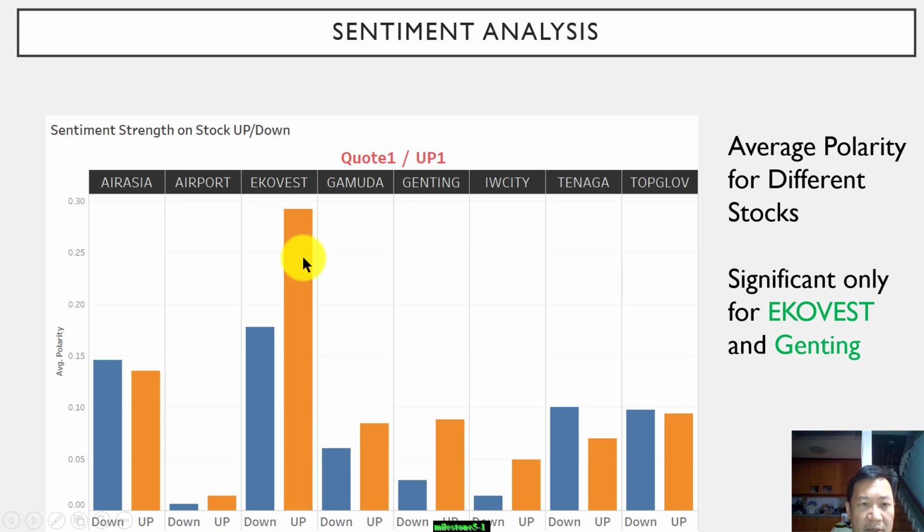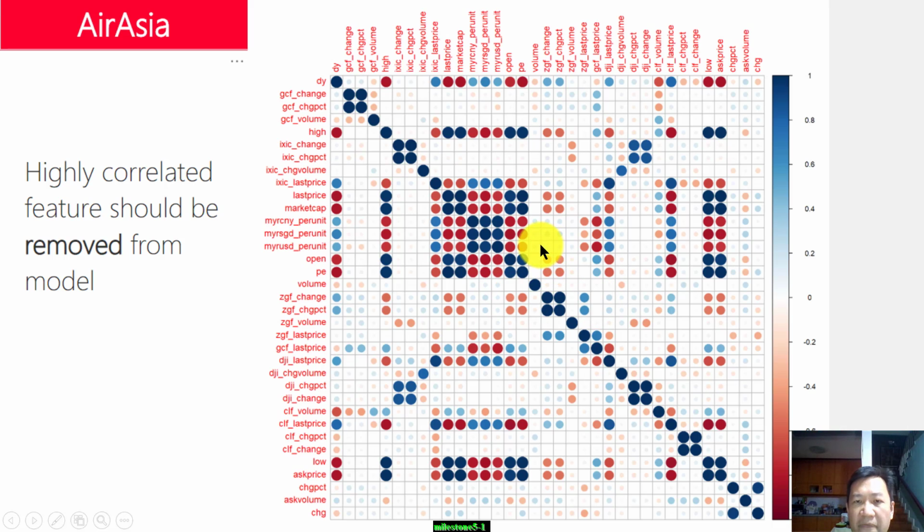So we see that for Ecovest and Genting, there are some gaps, meaning there are some differences that we hope the machine learning will pick up. But for the majority of the stocks, even Airasia, the polarity doesn't differentiate enough between the price going up and down. The class that we are looking at doesn't really differentiate, right? Anyway, we shall see.